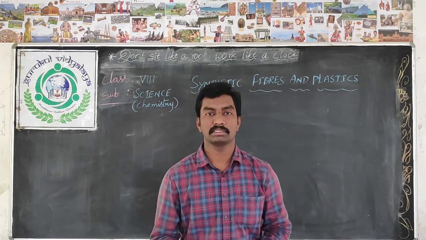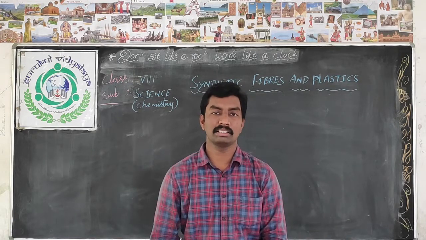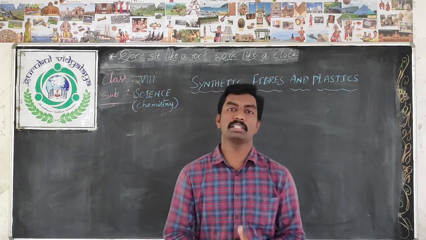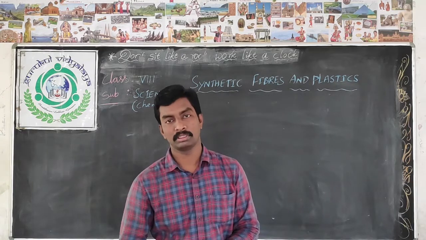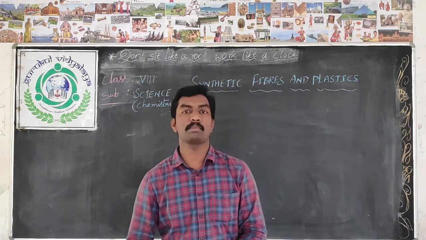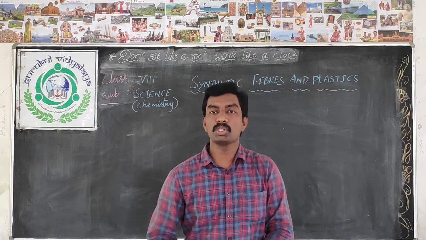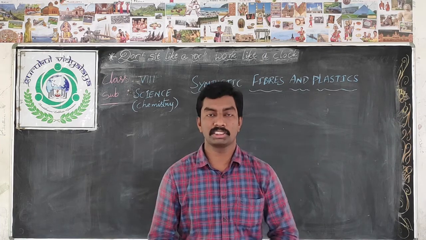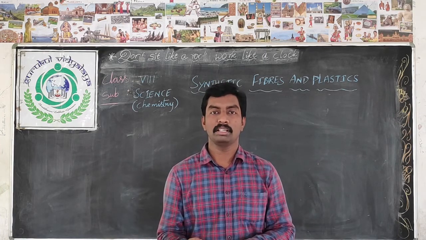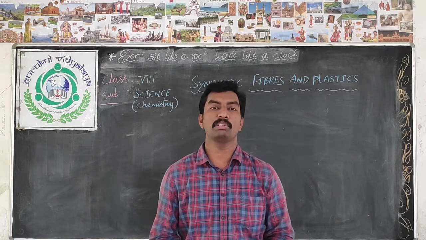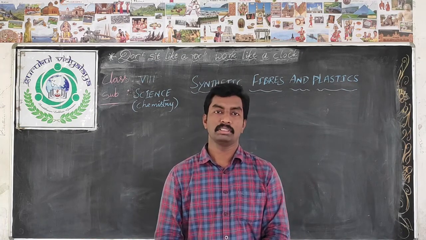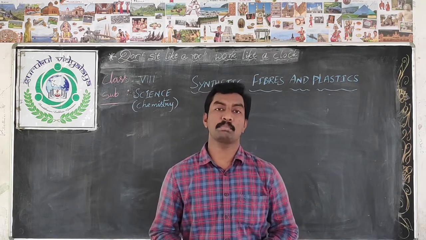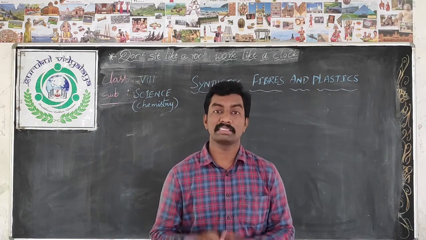So you have that knowledge, and coming to the 7th class, for the extension of your knowledge about fibers, you learned about silk and woolen fiber, how they are obtained. Silk fiber is obtained from the cocoon of the silk moth, and wool is obtained from the fleece of sheep, goat or camel. From that animal we get the woolen fiber. So other than these fibers, in this 8th class chapter, you are going to learn about synthetic fibers.